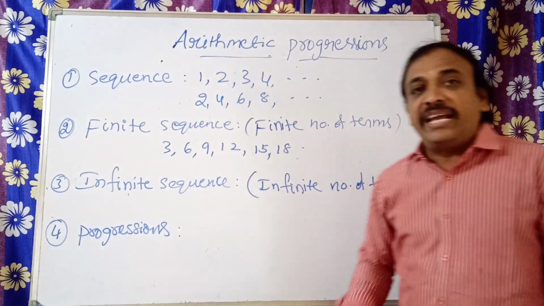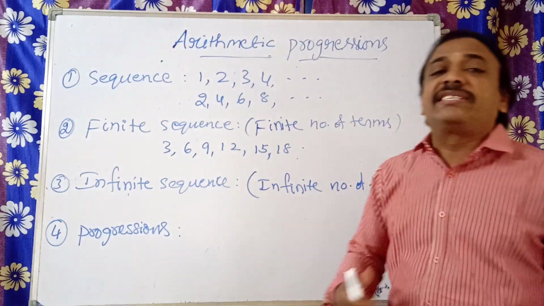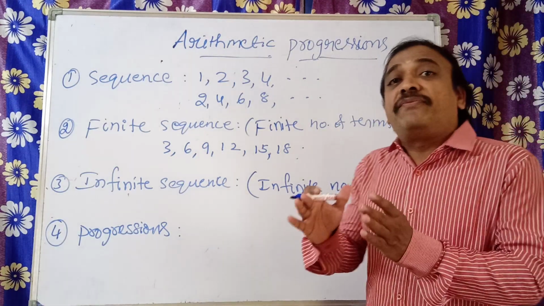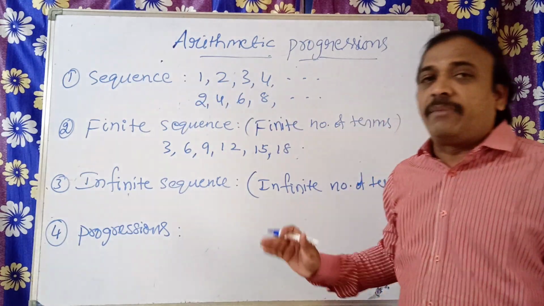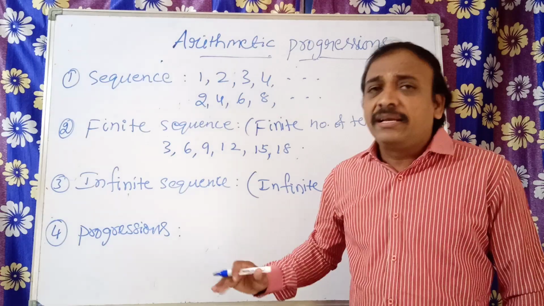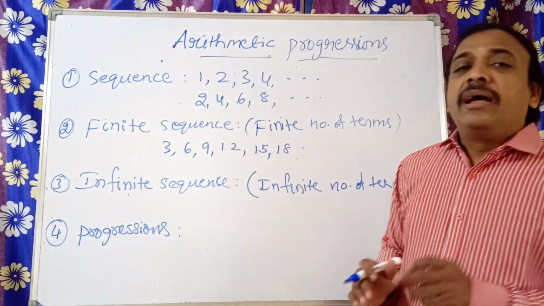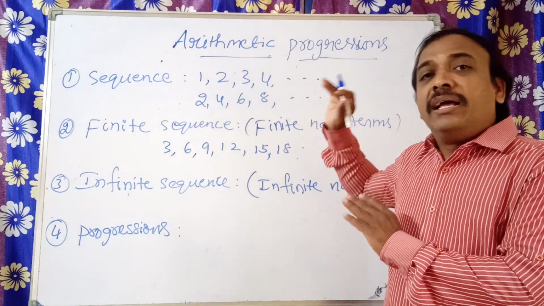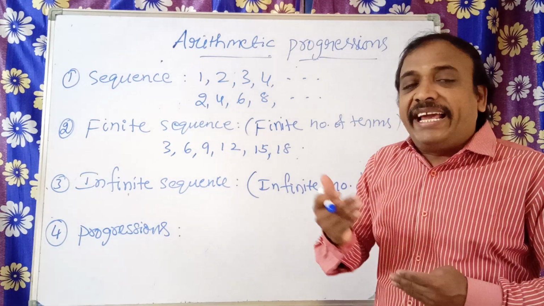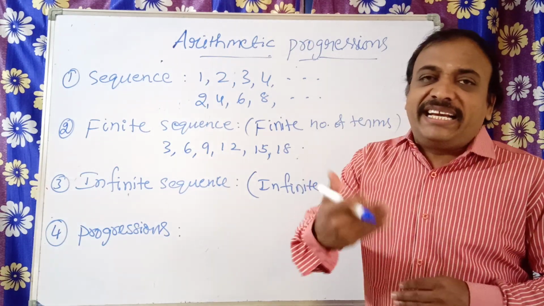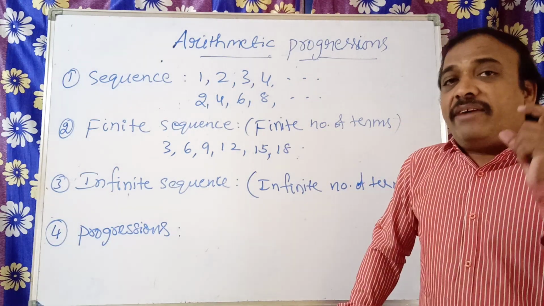Now progression, with this we are entering into the topic of arithmetic progression. A progression is also a sequence, but except for the first term, to get the next succeeding terms we will be adding a fixed value, a constant value, a definite value.